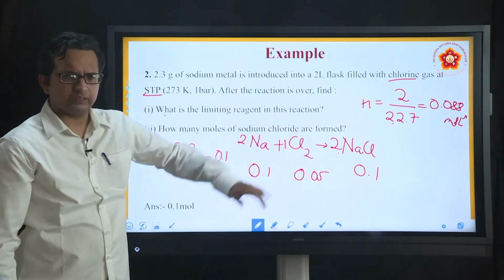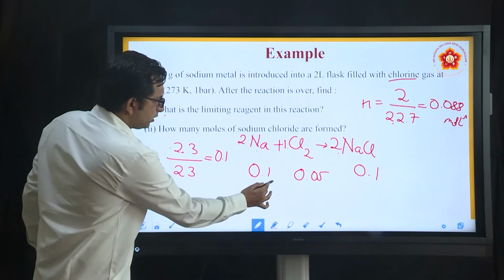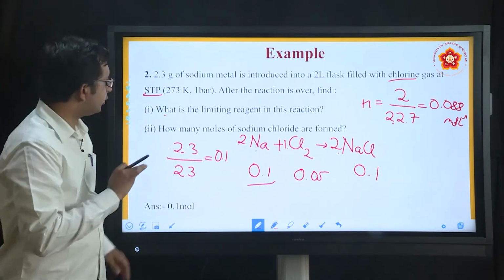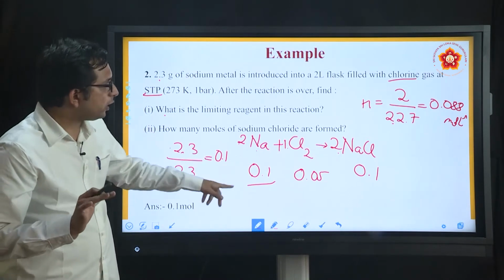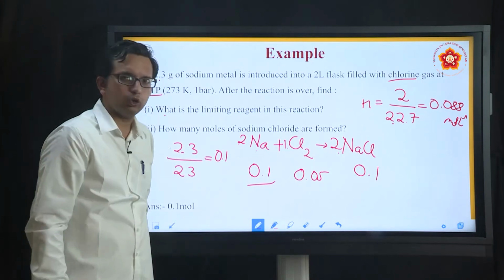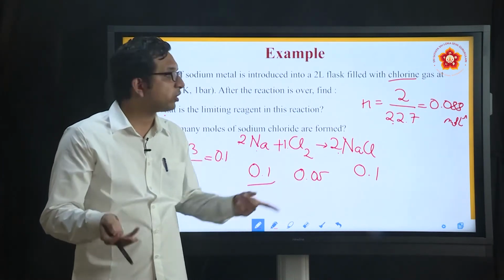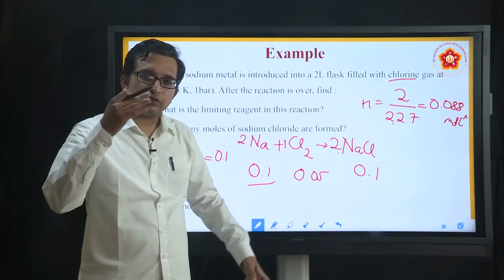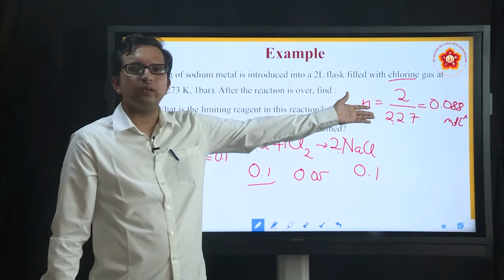A simple calculation, which means that in this setup you have taken 0.1 mole of Na. How did you get it? 2.3 divided by 23 is equal to 0.1, and you have also taken 0.088 moles of Cl2. Now the question is, I needed only 0.05, but how much do I have? 0.088, which means that I have an excess of chlorine present.